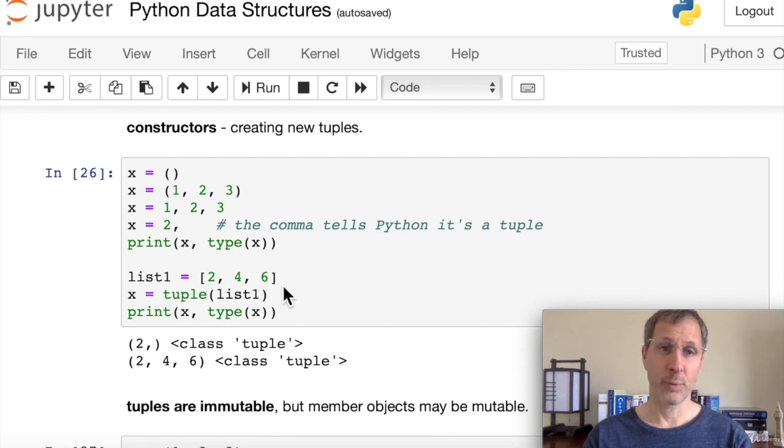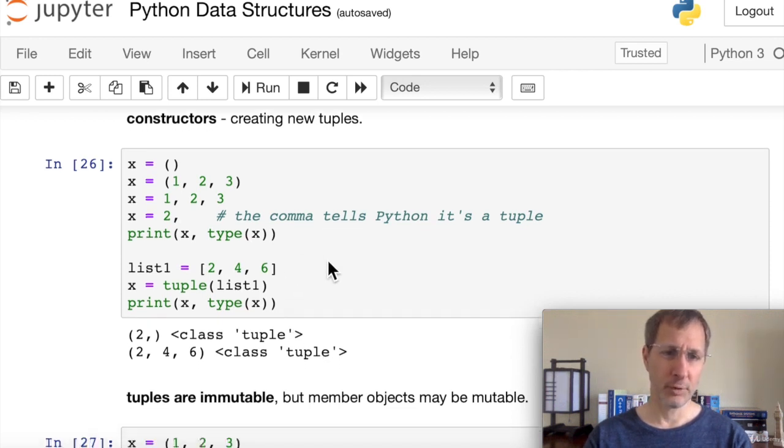This is a list with 3 items in it. We pass that list into the tuple constructor, and it creates a tuple called x. So here as we print out x, which is that tuple 246, you can now see that it doesn't have square brackets. It has the parentheses around it because it's a tuple. And we print out the type of x, and it's a class tuple.